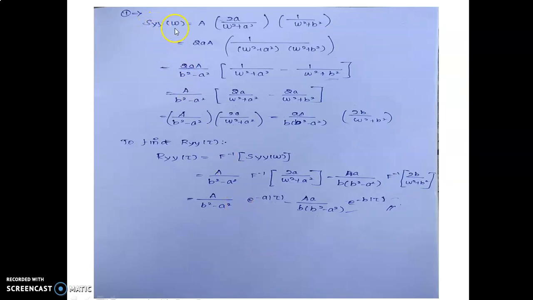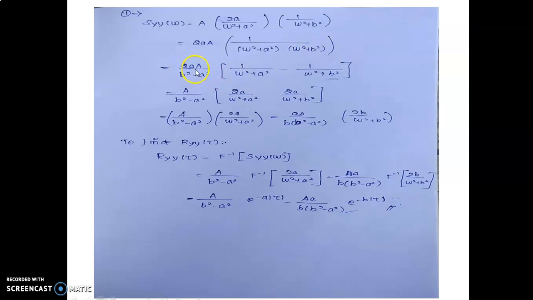Now S_yy of omega is equal to a into 2a divided by omega square plus a square into 1 divided by omega square plus b square. Substituting these values in equation 1, we get this term. Next, 2a into 1 divided by omega square plus a square into omega square plus b square.